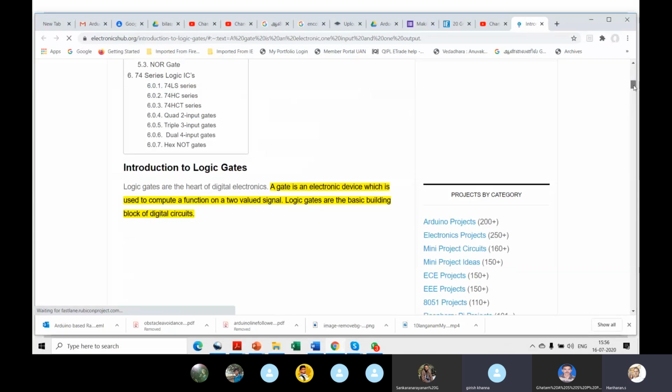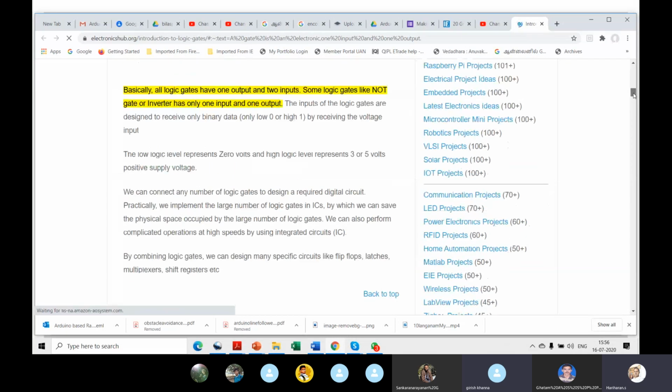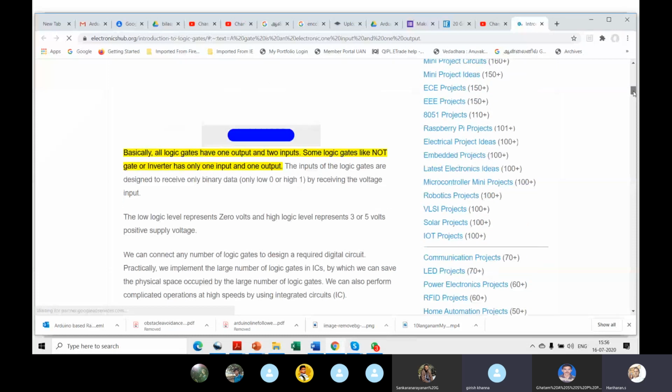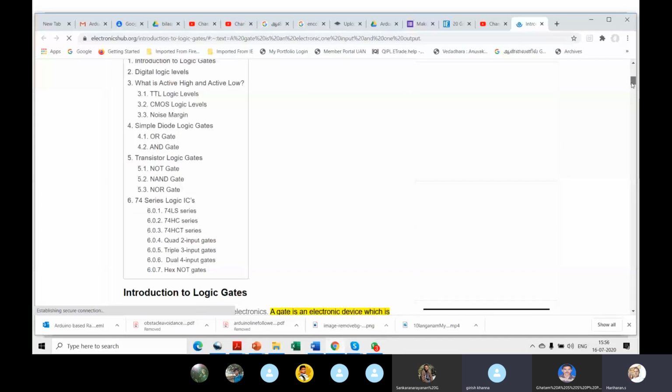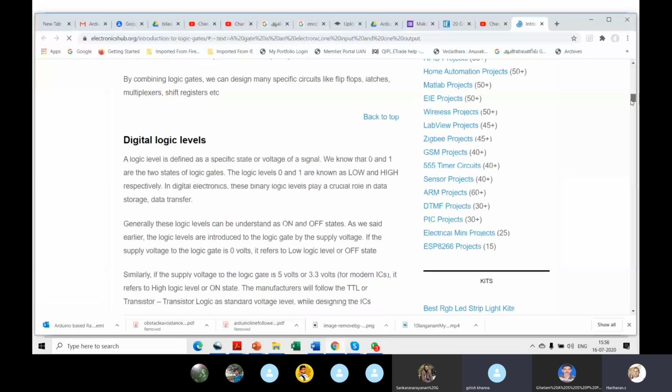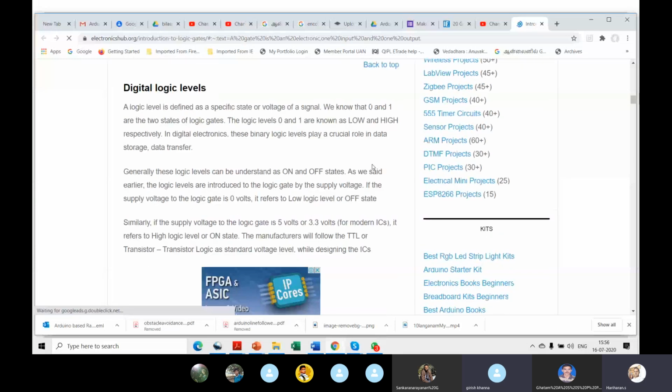Okay, so you could go and read this, right? It's all very basic. But there are some important points I want to explain. You know what an AND gate and OR gate are, that's fine, right? But let's look at the logic levels. It's very important, and many people ignore it. So what is the logic level? It's all analog, even though it's an abstraction, right? That's what is called digital. But in the real world, they're all analog. They're all voltages. They're like sine waves. It's not a square wave, right? Reality is all sine waves.